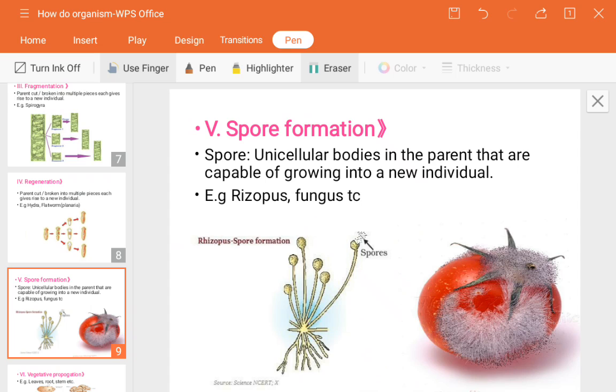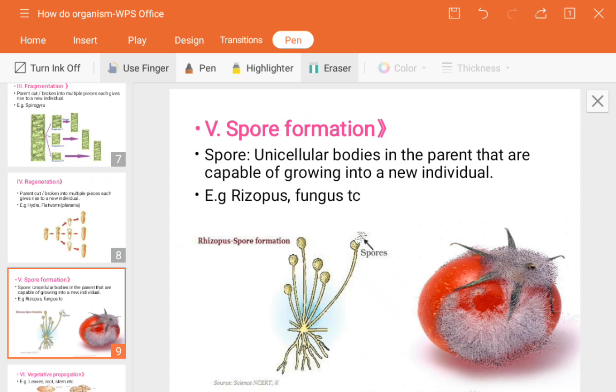You can see in the image, the structure consists of a head-like structure and one tail-like structure which is attached to a particular base, and growing some root-like structures. The same thing always grows on any of the rotten fruits. So see, a thread-like structure with the top head consisting of sporangia. The head-like structure consists of small spores in it. Those are called sporangia.